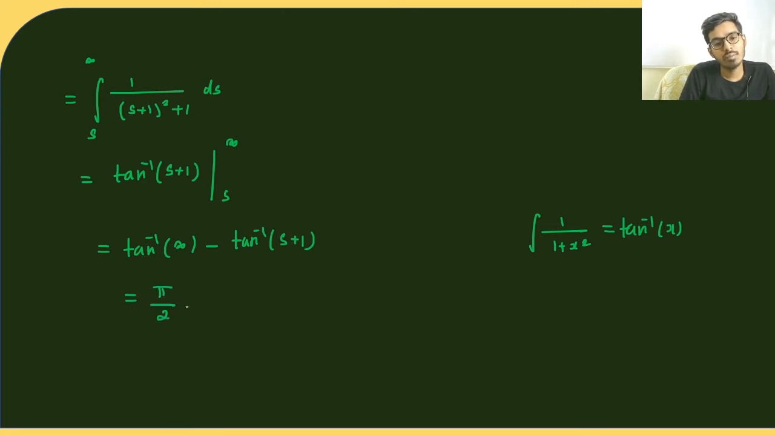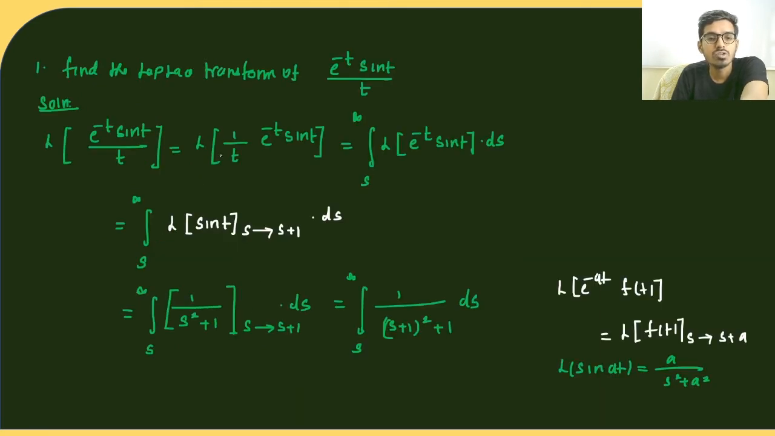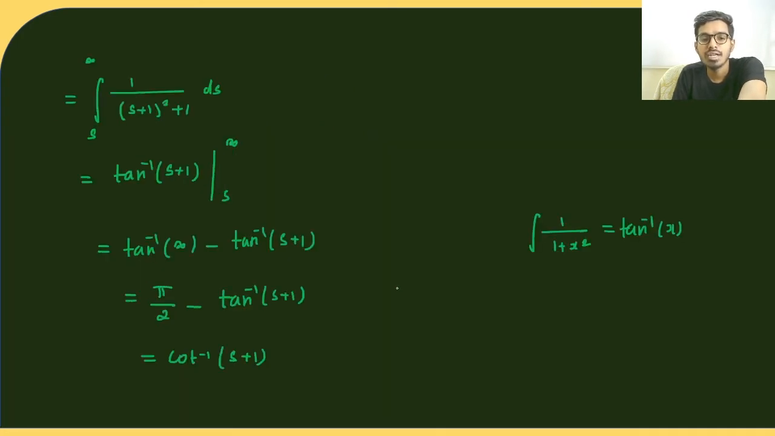So tan inverse of infinity is pi by 2 and this will remain as it is, which is tan inverse of s plus 1. If you want, you can also write this as cot inverse of s plus 1, because pi by 2 minus tan inverse of x is cot inverse of x, right? The inverse trigonometric identity is that tan inverse of x plus cot inverse of x is equal to pi by 2, right? So pi by 2 minus tan inverse of s plus 1 is cot inverse of s plus 1. So therefore my Laplace transform of e power minus t sin t by t will be equal to cot inverse of s plus 1, right? Yes. So I'll move on to the second problem.